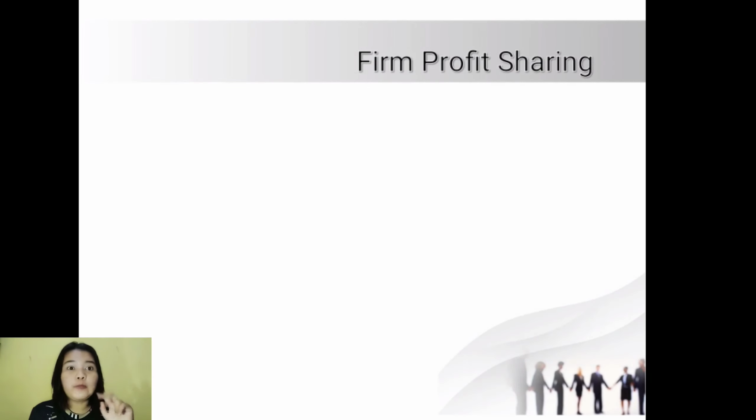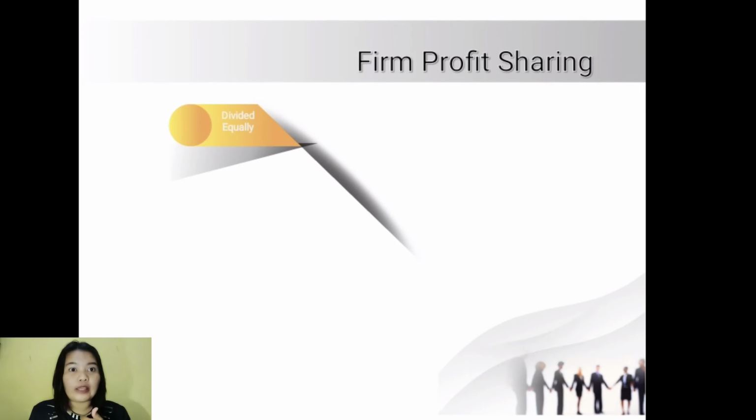Number 3. Firm profit sharing. The following are some ways to share the firm's profit or loss. 1. Divide it equally. In this way, all firm partners will get an equal share of the net profit or loss that the company acquires, with a certain amount of profit or loss obtained by the firm. The amount of shares that will be received by each partner depends on the number of partners. The records are income summary in debit, drawing list A in credit, drawing list B in credit.